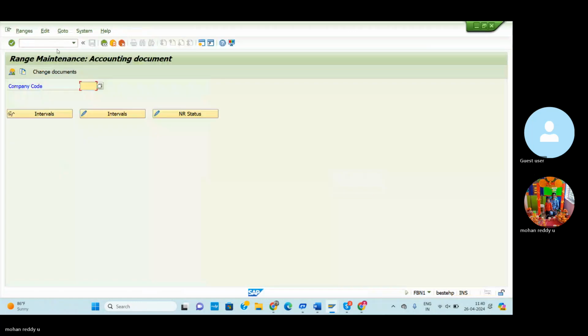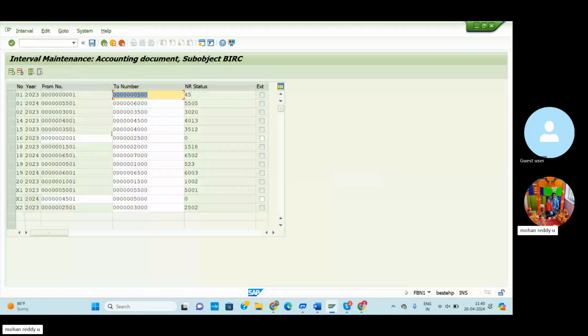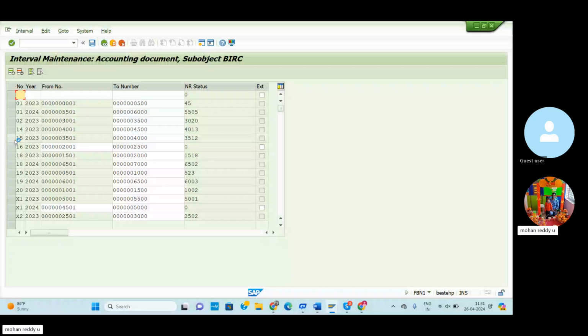So enter. In this screen, enter our company code BARC and go to the intervals. Click on the plus mark. Before that, here is number range 15. Here 1, 14, 15. I already mentioned 15, but this 15 is for 2023. 2023 means the 2023-24 financial year, April 1st 2023 to March 31st 2024. Now we are in April, so it is the 2024 financial year.